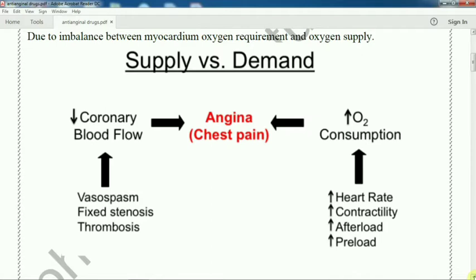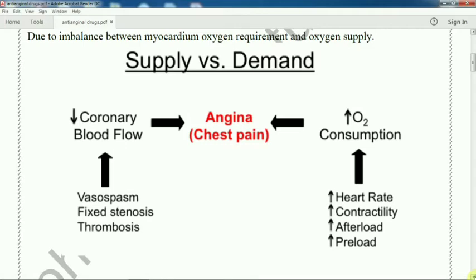When contractility, the contraction of the heart, or afterload or preload increases, as we discussed earlier in the antihypertensive chapter, the demand for oxygen also increases.